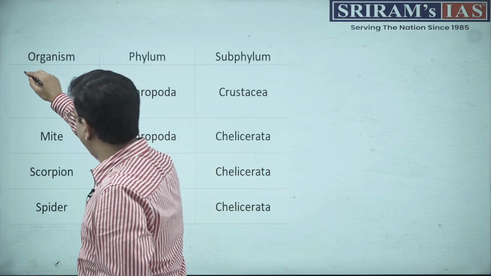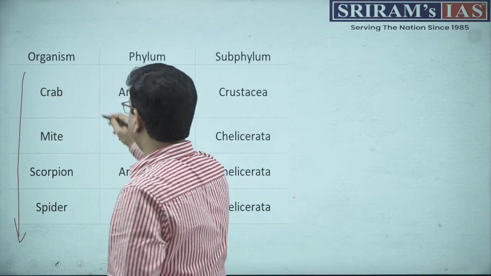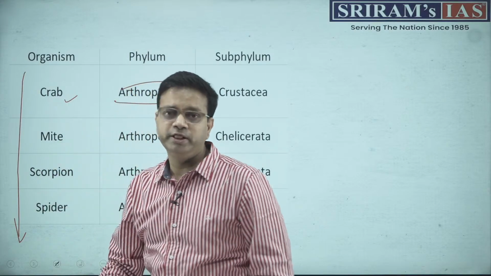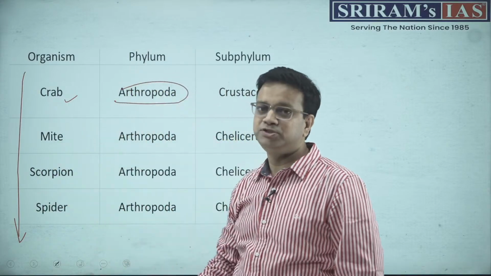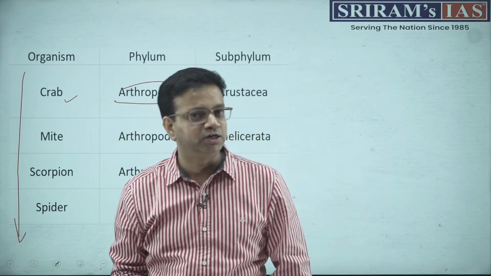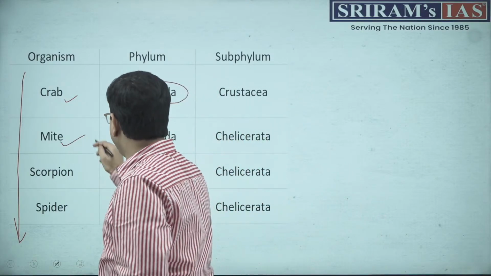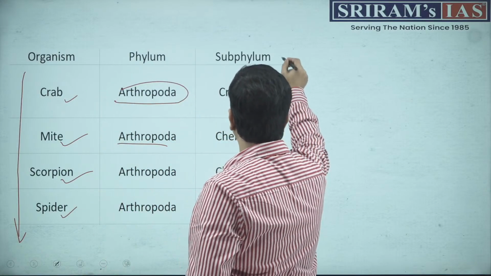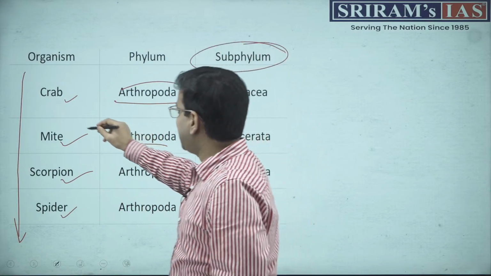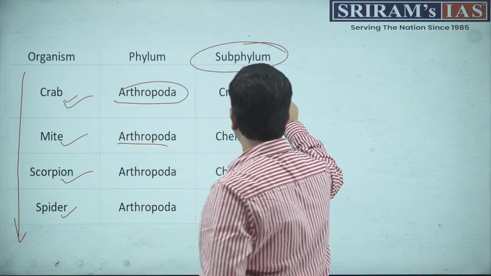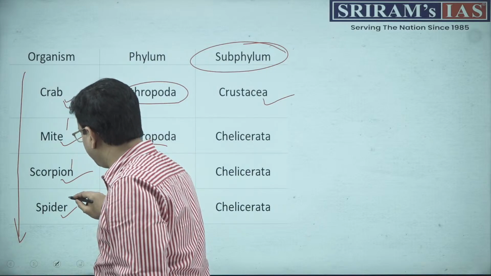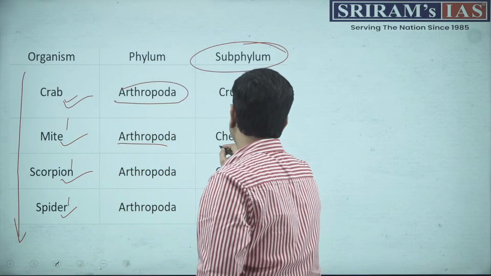So see, these are the list of organisms. First is crab, which belongs to the phylum Arthropoda. All the organisms mentioned belong to the phylum Arthropoda. The same goes for mite, scorpion and spider. Now what is the difference? The difference is in the subphylum. Crab is actually under Crustacea. The other organisms, which are mite, scorpion and spider, are actually Chelicerata.